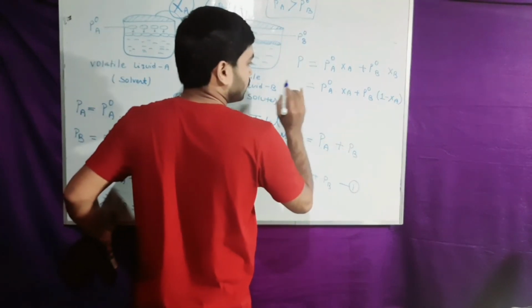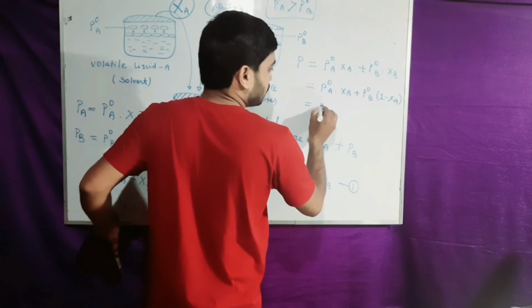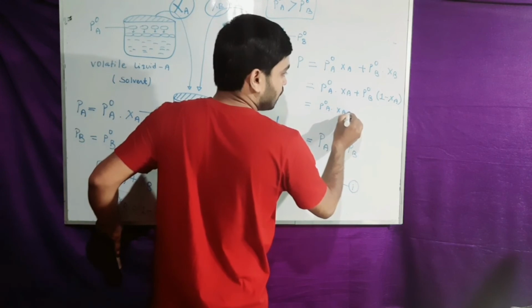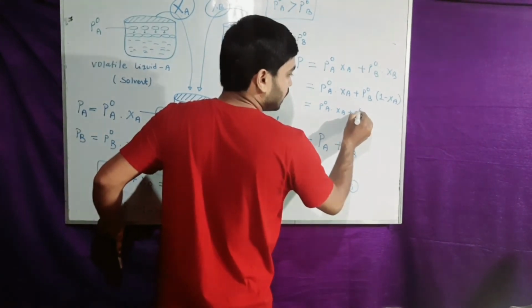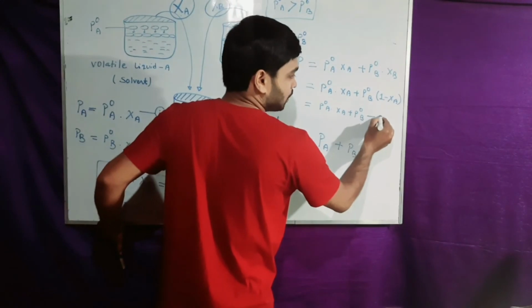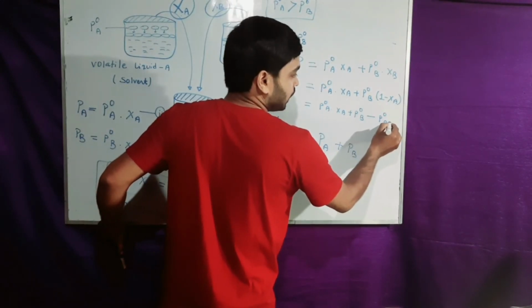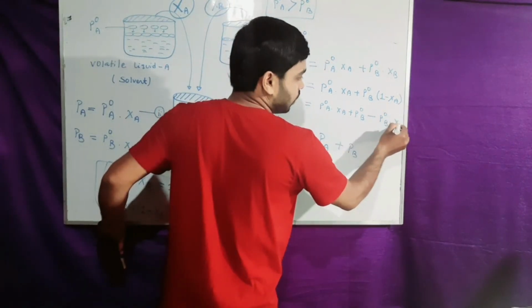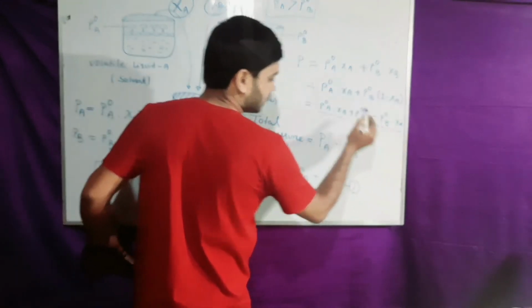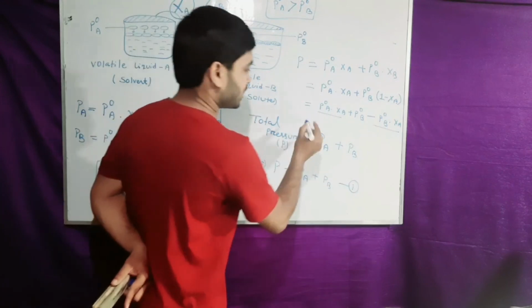Here we have P naught A into Xa plus P naught B minus P naught B into Xa. In this case, these two portions have a common term, Xa.